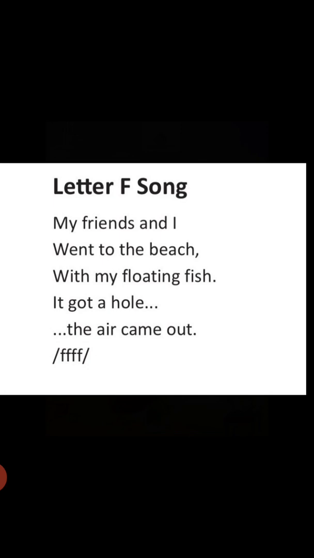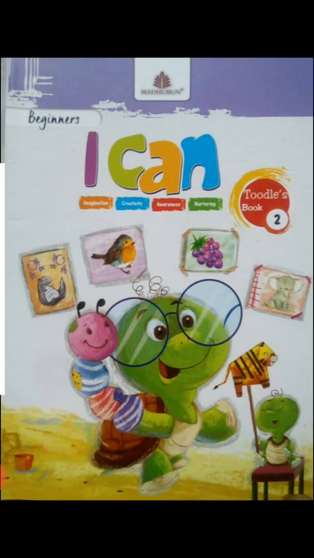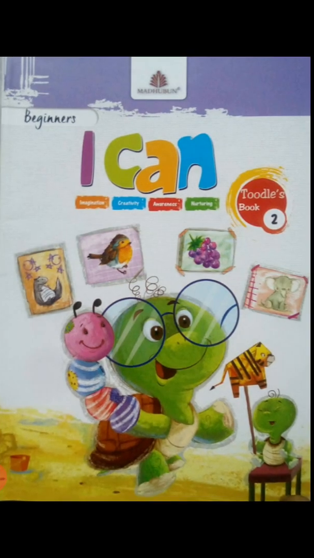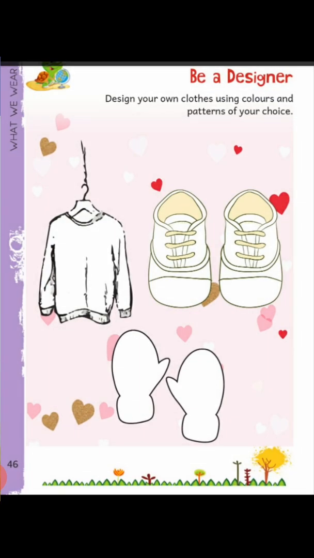Students, now open your book I Can Beginner Part 2 and go to page number 46. Here you can see we have some images of our clothes and our footwear, which we have to color as we like.